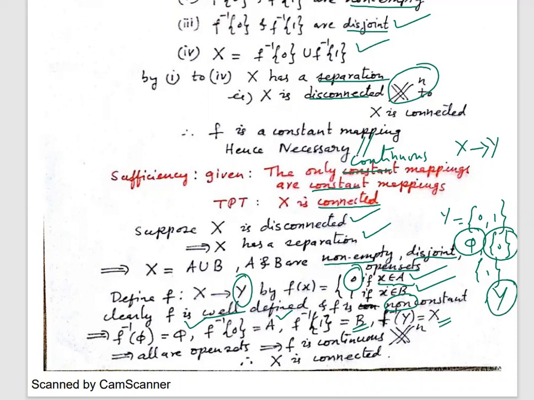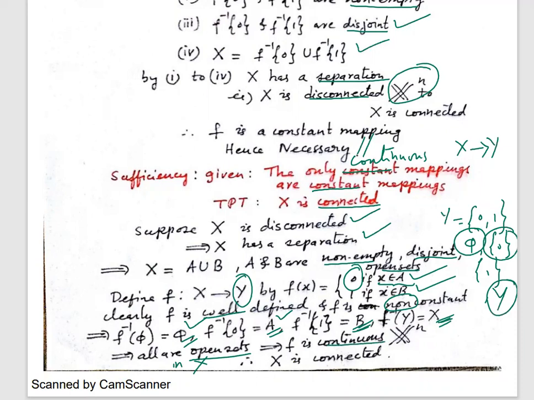In all the cases, the null set, A, B, and X, all these are open sets. We know A and B are open sets, and the null set and X are open sets in X. So inverse images of open sets are open sets. Therefore, f is continuous.